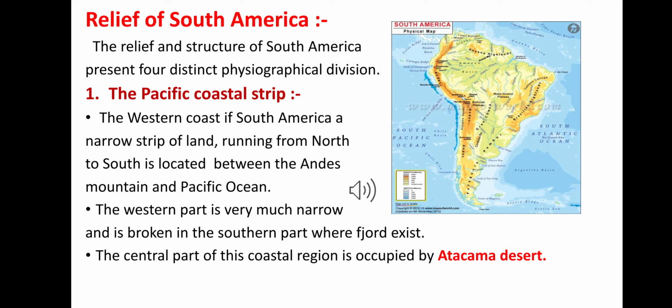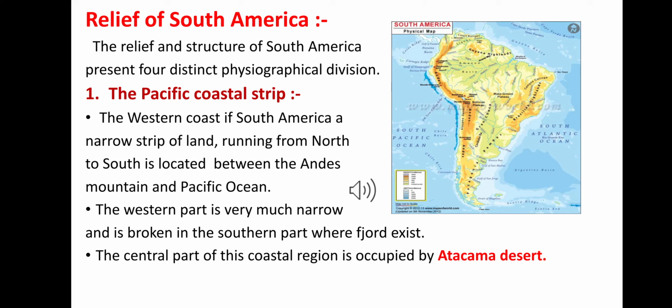The South American relief and structure is divided into four physiographic divisions. They are the Pacific coastal steppe in the west, the Andes Cordilleras on the western part, the Central Plain, and the last one is the Eastern Highland. At first, we will discuss the Pacific coastal steppe.